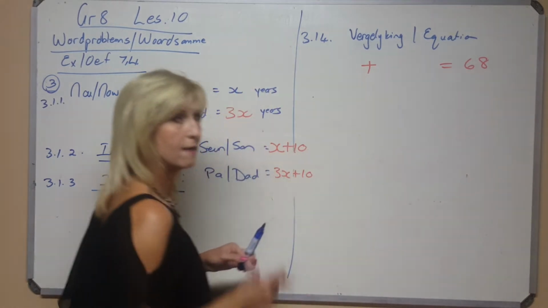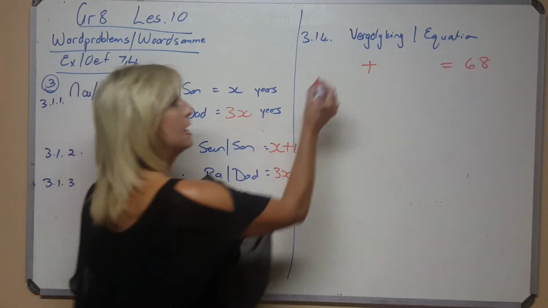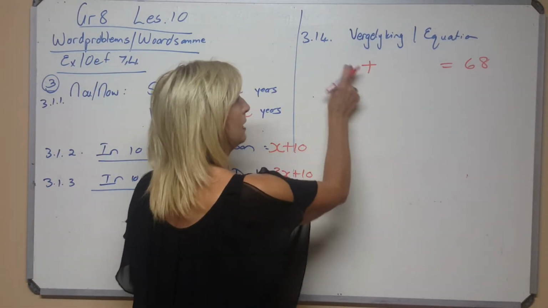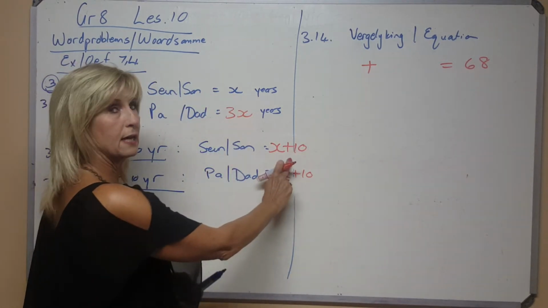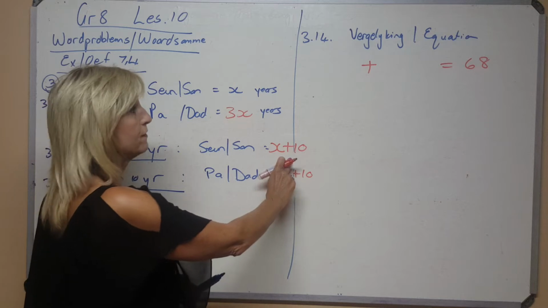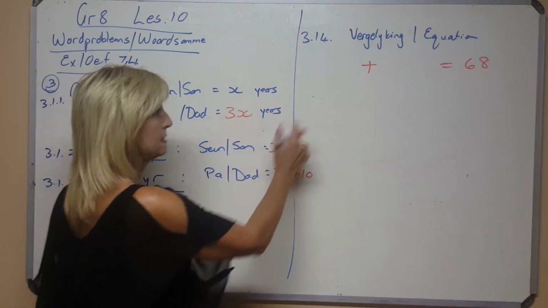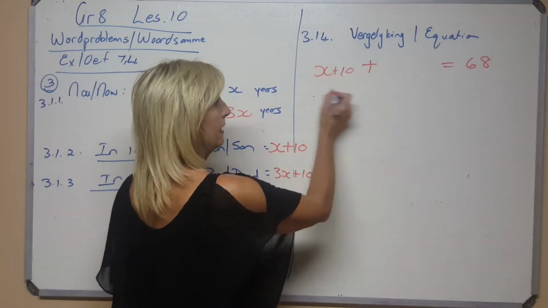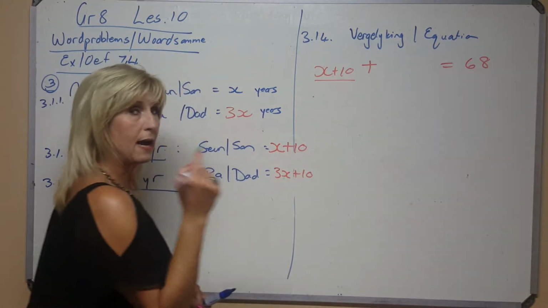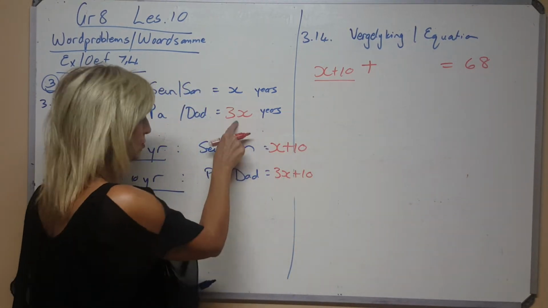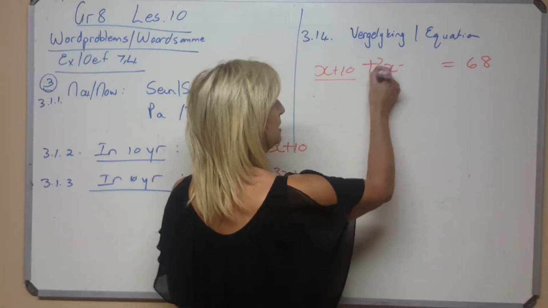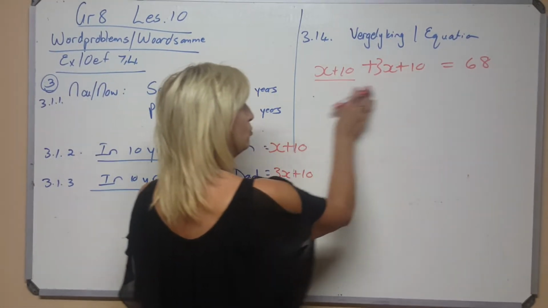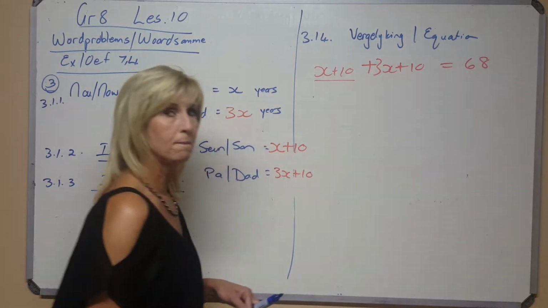What ages? Watter ouderdomme moet daar staan? In 10 jaar gaan die seun se ouderdom nie x wees nie. In 10 jaar is die seun x plus 10. The age of the son in 10 years' time is this x plus 10. That's the son. The age of the father in 10 years is also not this one, it's this one. That age in 10 years' time, 3x plus 10. And if I add them all together, that should give me 68.